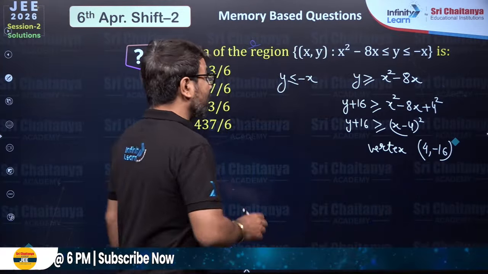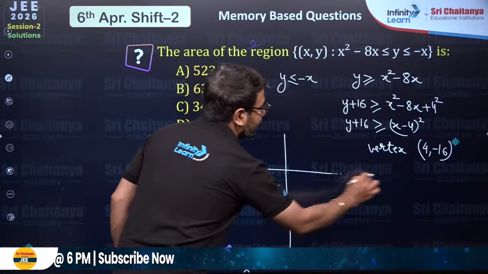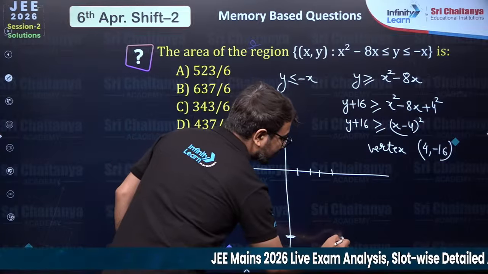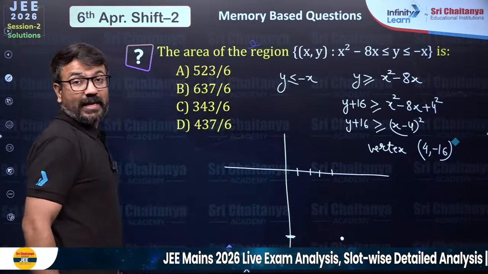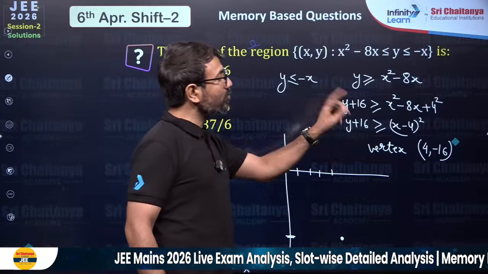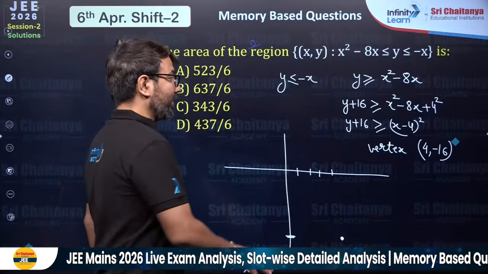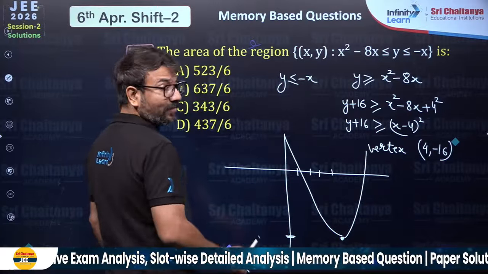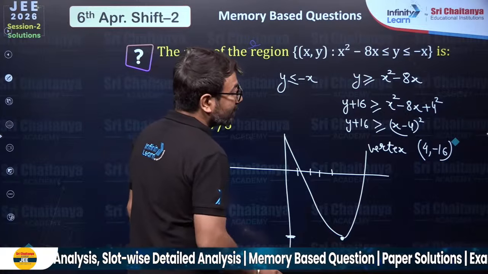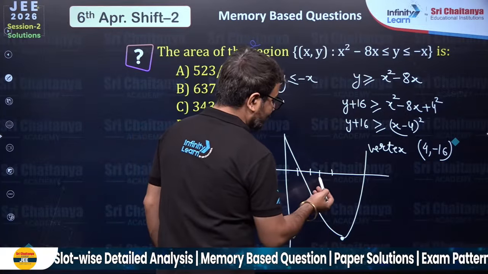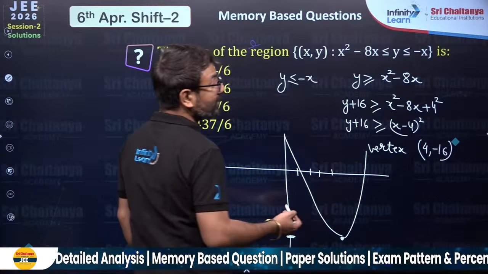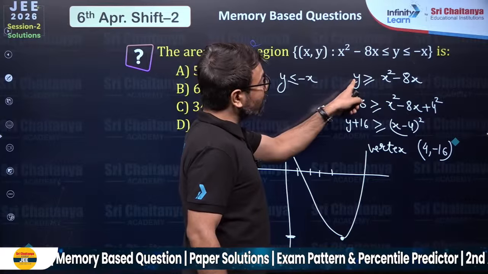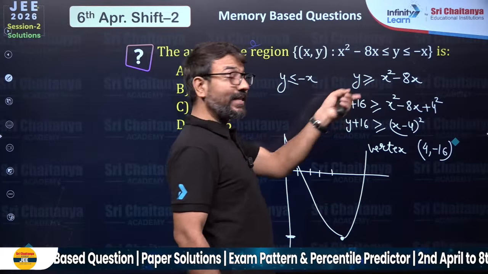Is it clear to you? Now 4 comma minus 16 is present here: 1, 2, 3, 4 and minus 16 let's say here. So this is the vertex of the parabola, and then they have said that x square is equal to y. Over here the parabola will be facing towards the y-axis. Let's say we have to get the points of intersection with the x-axis. If I substitute y value 0, one is x value 8, the other is x value 0.